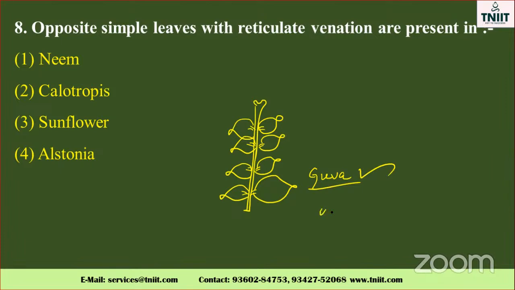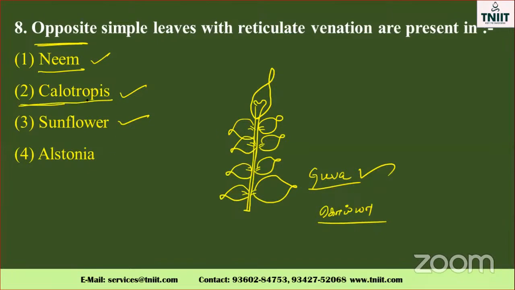And here they have given neem. Neem is opposite too, but it ends with what? Here, opposite simple leaves, they told, with reticulate venation. All are dicots. See, neem is also a dicot, and Calotropis, sunflower, Alstonia, all have reticulate venation only, but they ask about the opposite manner. Neem is also opposite, the first one they have given. Immediately you will choose this answer, but it is not the correct way.